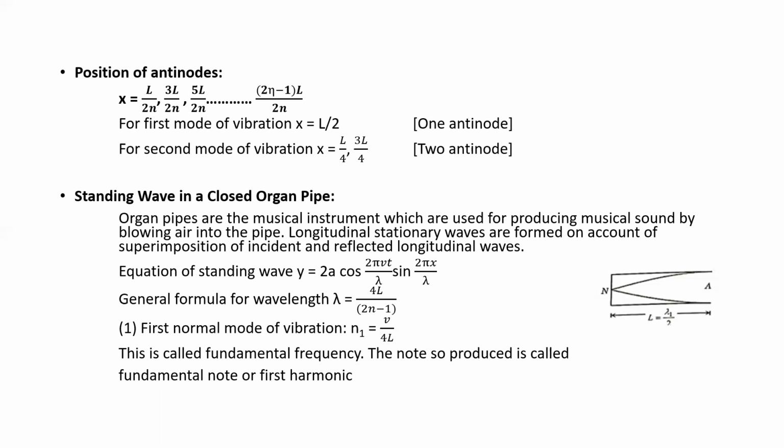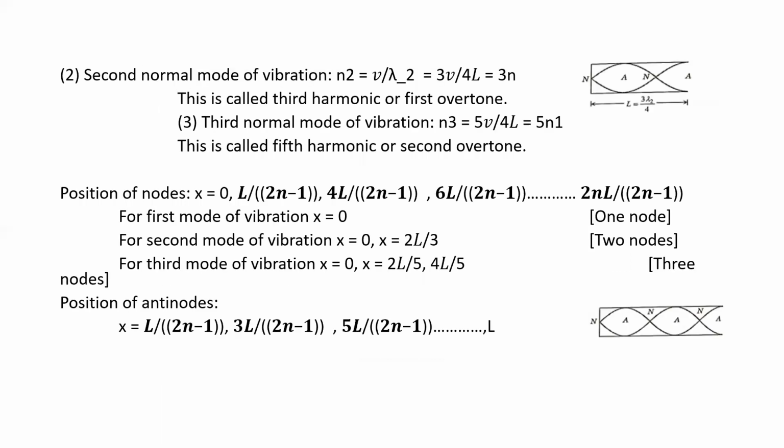The general formula for wavelength is λ is equal to 4L divided by (2n minus 1). For the first normal mode of vibration, n1 is equal to v divided by 4L. This is called the fundamental frequency. The note so produced is called the fundamental note, or it is also called the first harmonic in the case of a closed organ pipe. Then the second mode is given by n2 is equal to 3n1. Then the third mode is given by n3 is equal to 5n1.